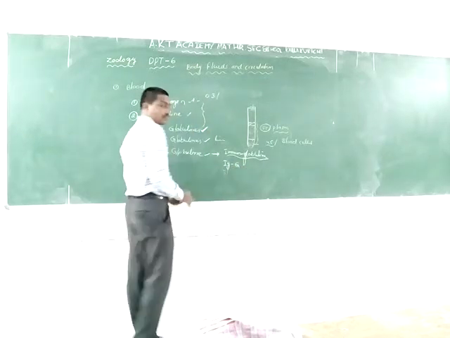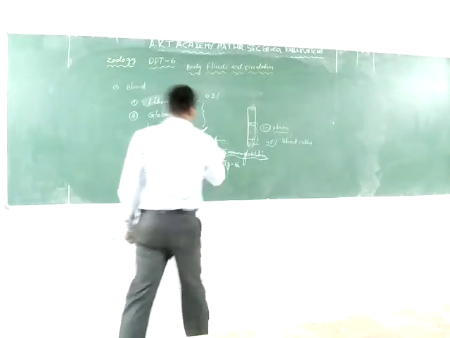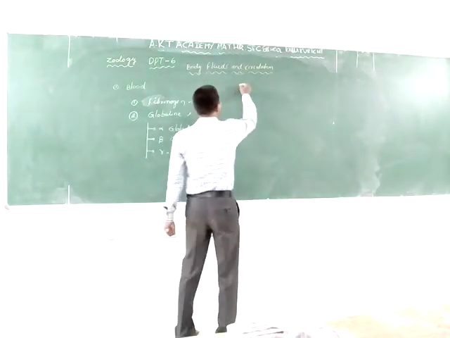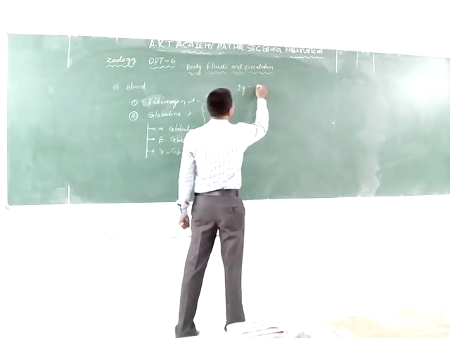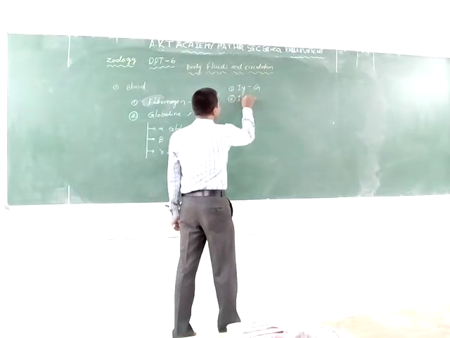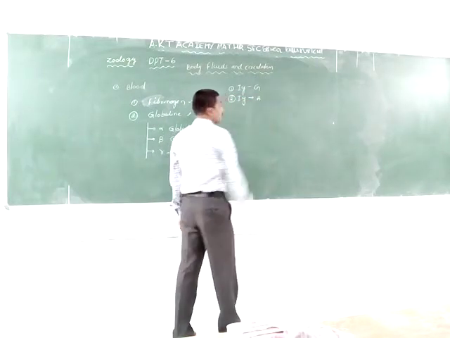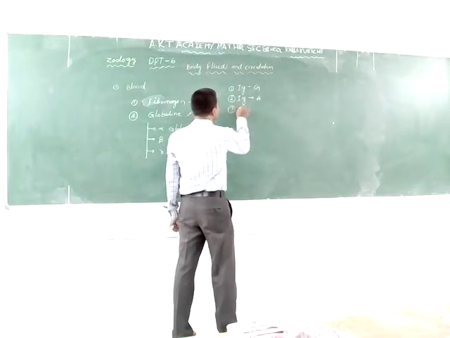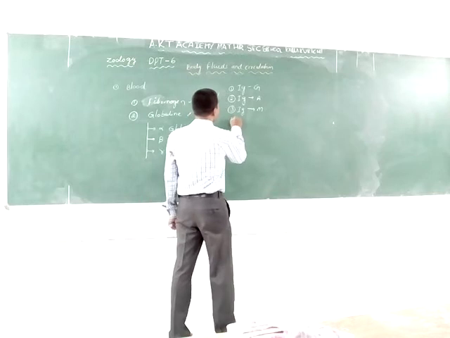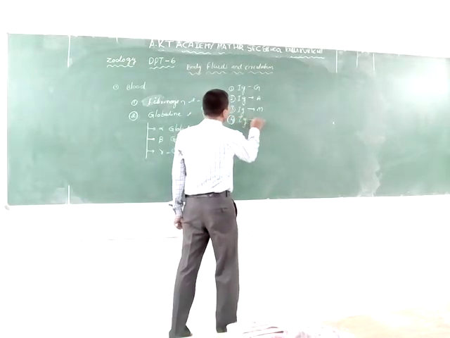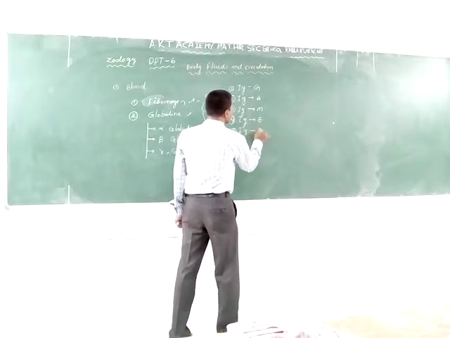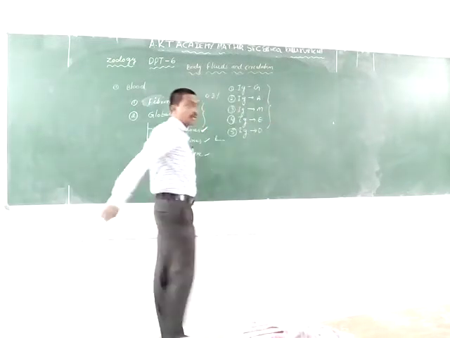The first one is IgG, the second is IgA, the third is IgM, the fourth is IgE, and the fifth is IgD. These are the immunoglobulins.